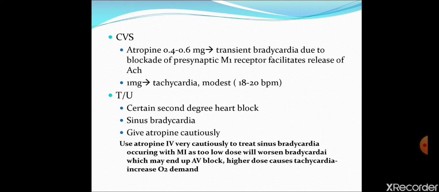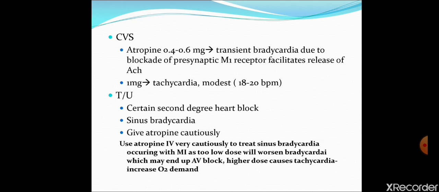It is used in certain second degree heart block, because apart from causing tachycardia, it increases the AV conduction velocity. Because of increased conduction velocity, it is used in certain second degree heart block, because in heart block AV conduction is delayed, it is late, that is made fast by atropine. It is also used in sinus bradycardia.